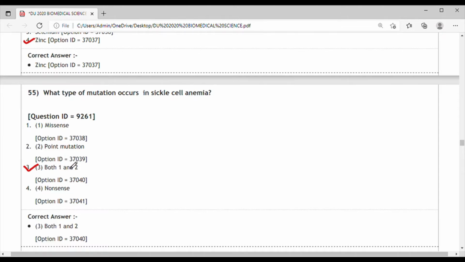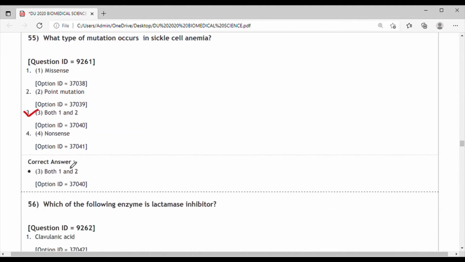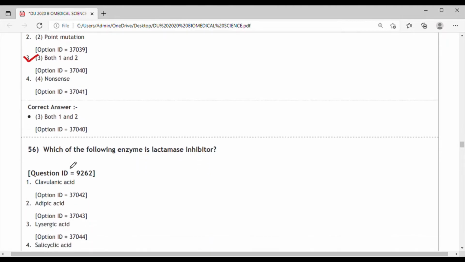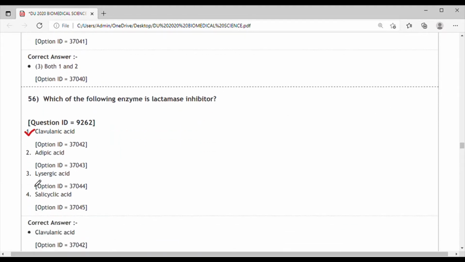In this, what happens is there is a change from glutamic acid to valine, and this mutation occurs in the hemoglobin beta gene, that is in chromosome 11. Next question 56. Which of the following is the lactamase inhibitor? The correct answer for this is clavulanic acid, that is option 1 is the correct answer.